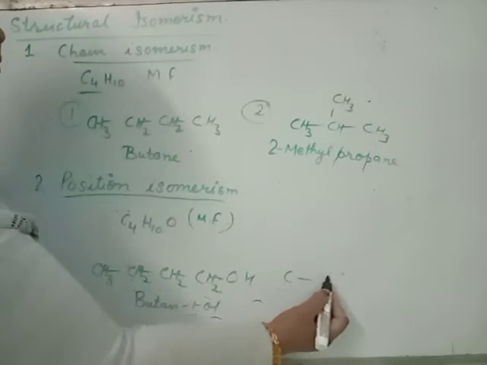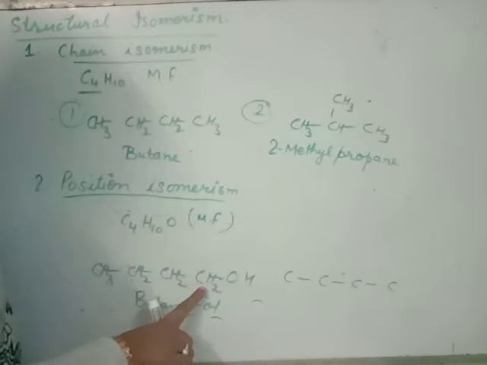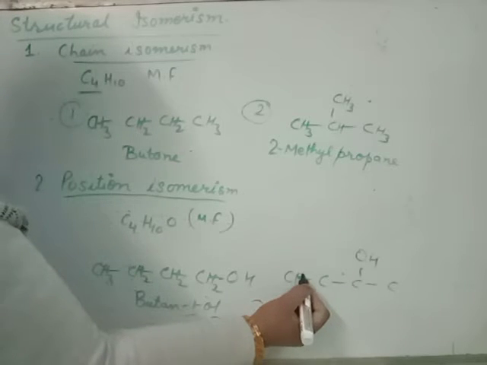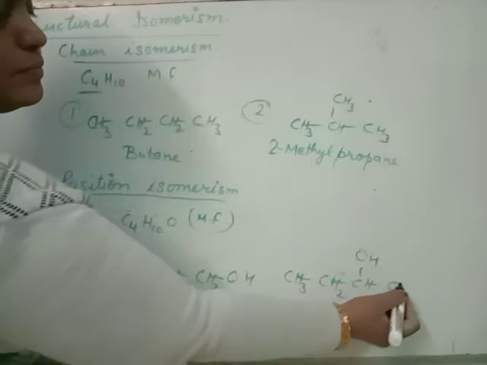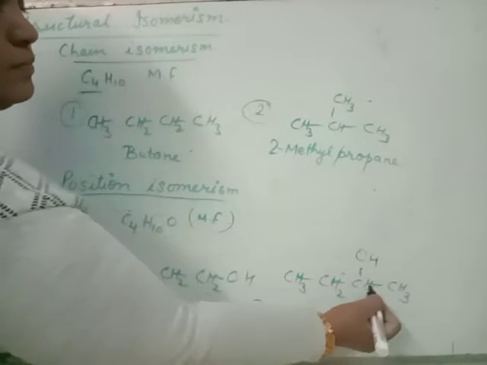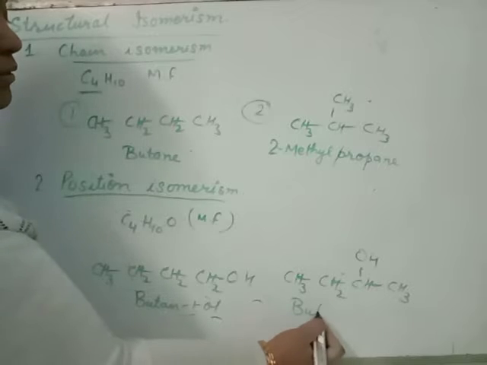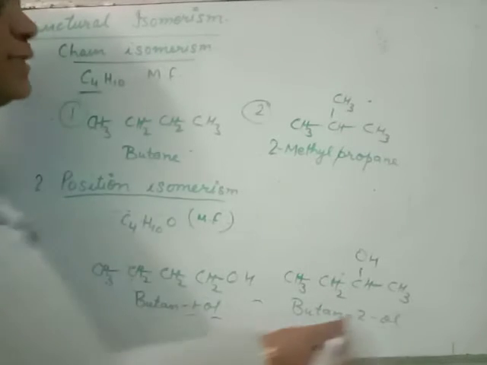Now position of functional group is different. Just like we have 4 carbon in a chain with OH at first carbon, now draw the OH at second carbon. Complete the valency. Now its name is butan-2-ol, or you can say 2-butanol.